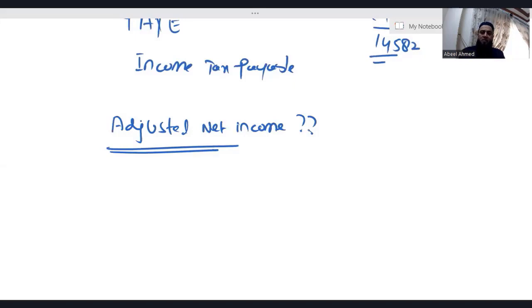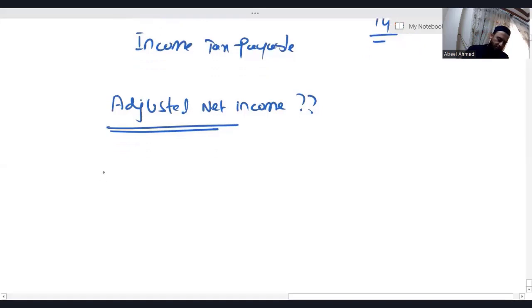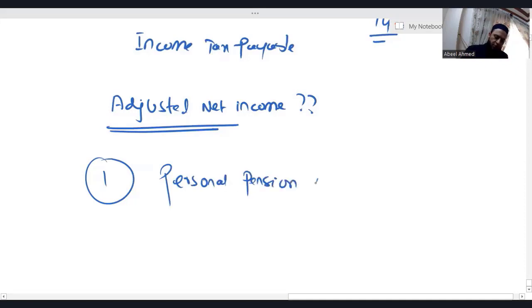So in our syllabus, there are two insurance policies. One is the occupational pension plan, another is the personal pension plan. Right now, we're just discussing the personal pension plan. You just need to know a few things relating to it. Right now, just one point. Personal pension scheme.